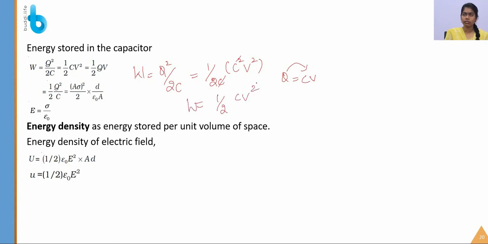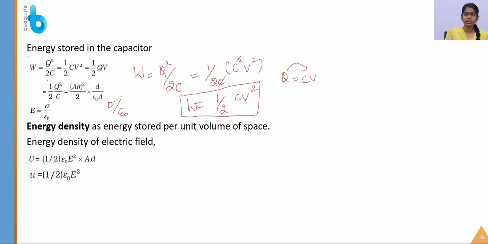So this is the work done in terms of capacitance and potential difference. If you want it in terms of charge and voltage, you have to substitute the value of the capacitance. Similarly, if you want it in terms of V and Q, you have to substitute the values of the capacitance. And if you want it in terms of d, that is, in terms of sigma and sigma naught, how will you do that?